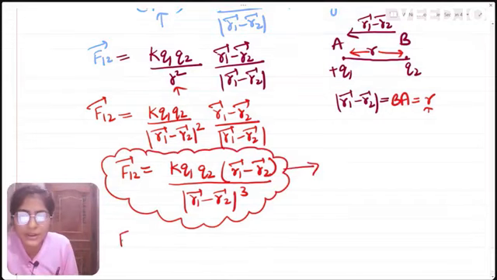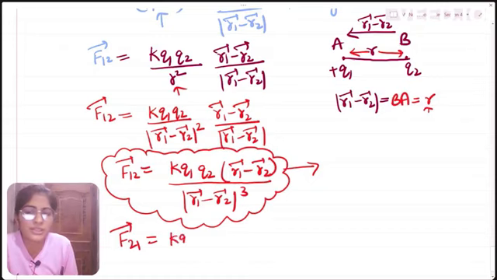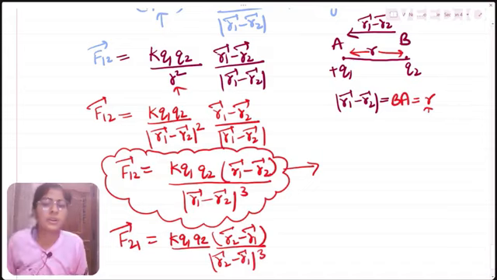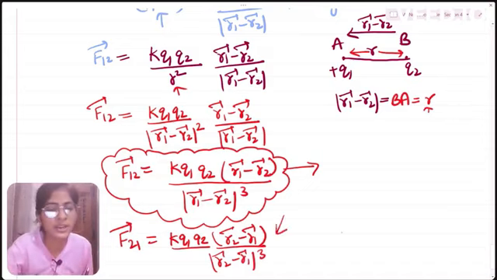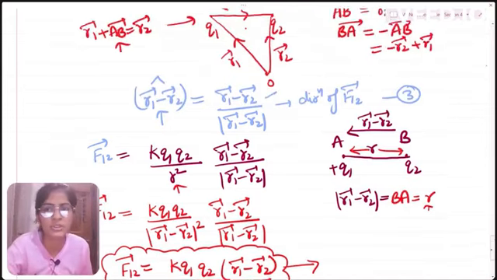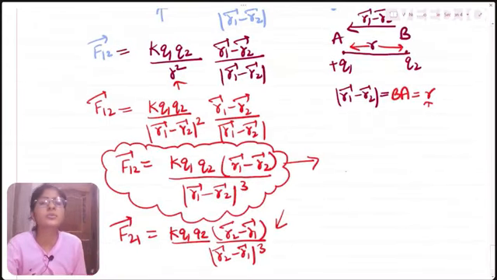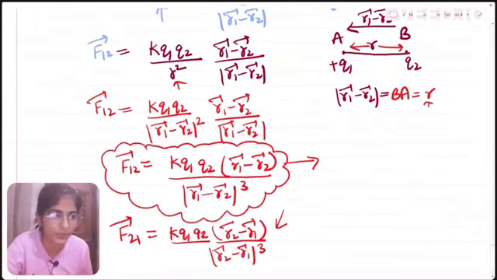In a similar manner, we can write down F21 also. F21 will be written as k q1 q2 into r2 minus r1 divided by r2 minus r1 magnitude whole cube. F21 will come out to be this one if we use the same process as we did for F12. So this was Coulomb's law in vector form.